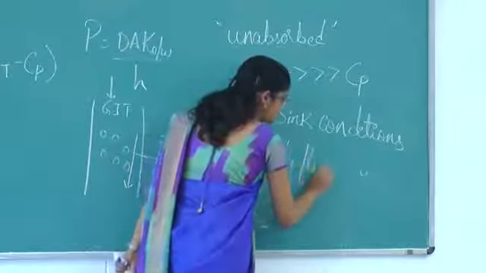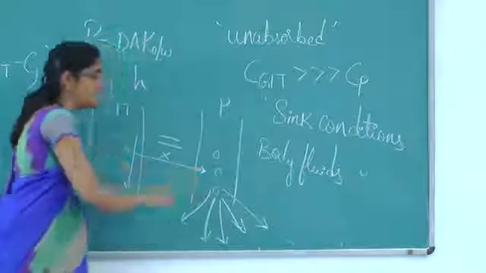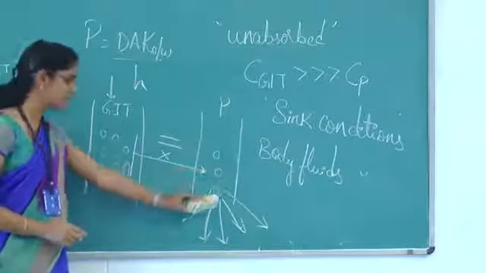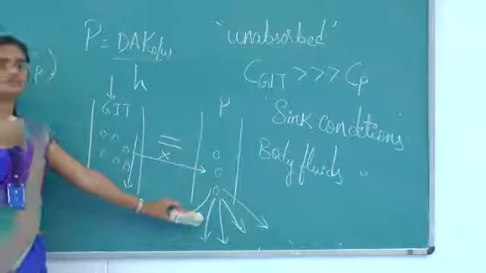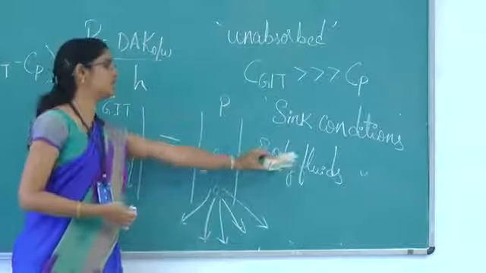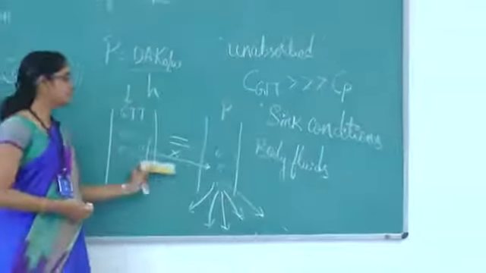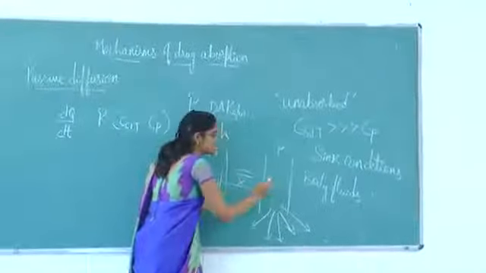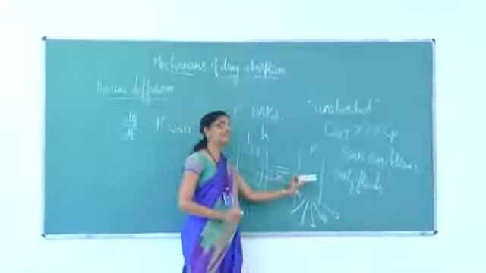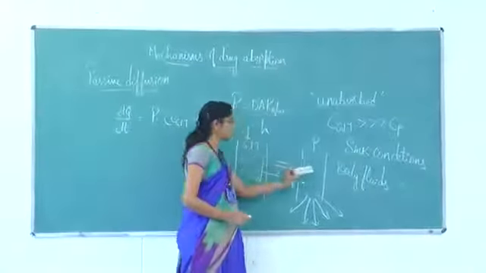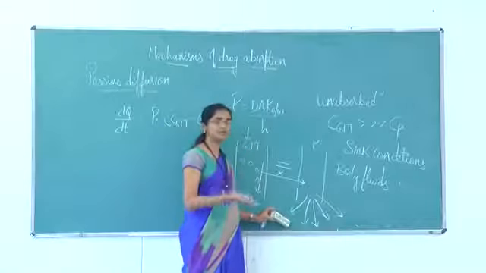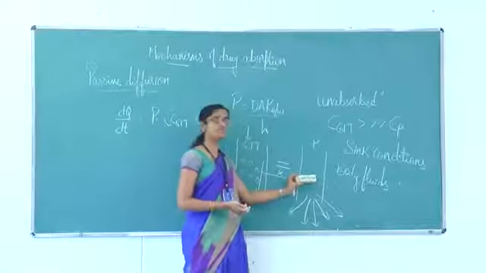Whatever drug is entering the plasma is not staying in the systemic circulation, but very rapidly getting transported to the remaining body fluids. Because of this phenomenon, the concentration of the drug in plasma is always maintained at zero, because whatever drug molecule moves from here to here will immediately go away to the remaining body fluids. So the concentration will be zero.